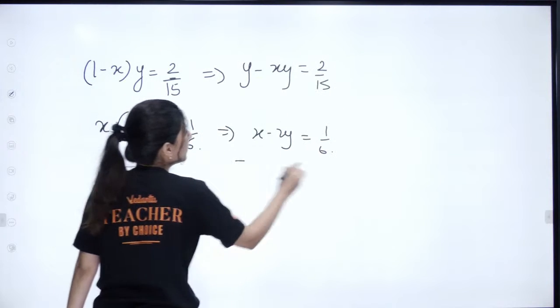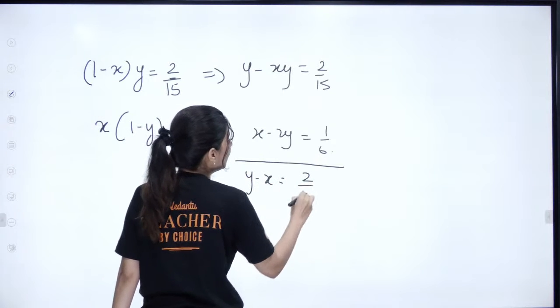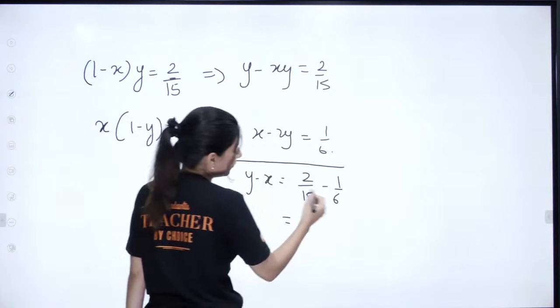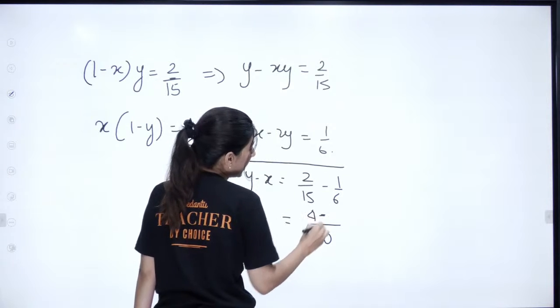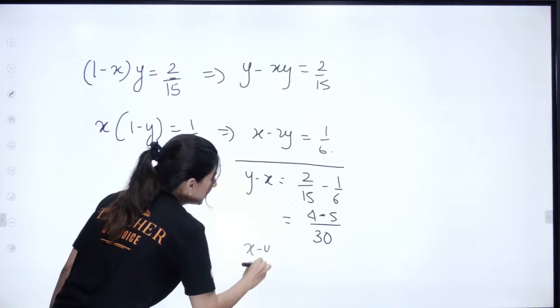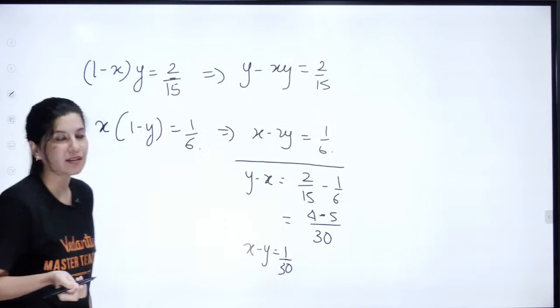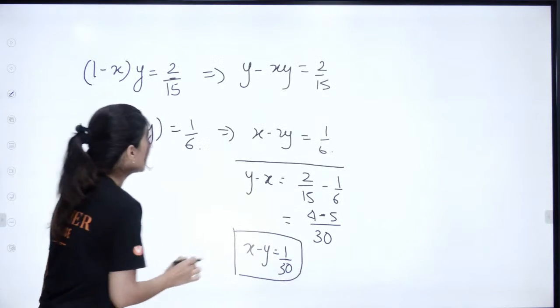Right? If you subtract these two quantities, Y minus X will become 2 by 15 minus 1 by 6. And if you take LCM, it will become 30. So it is 4 minus 5, so minus 1 by 30. So X minus Y is coming out as 1 by 30. You are looking for X and Y individually, right? You are looking for PA and PB. So this is the first thing you are getting.